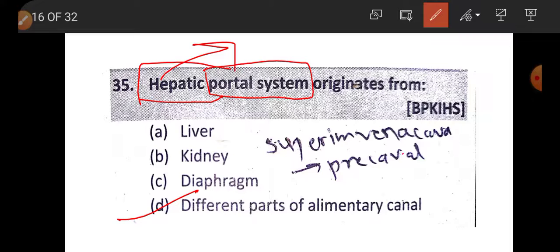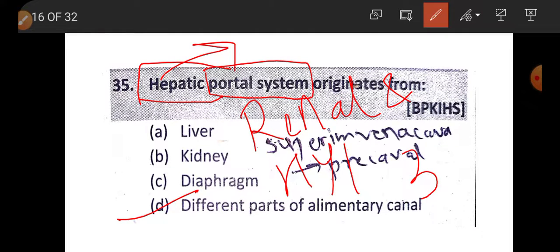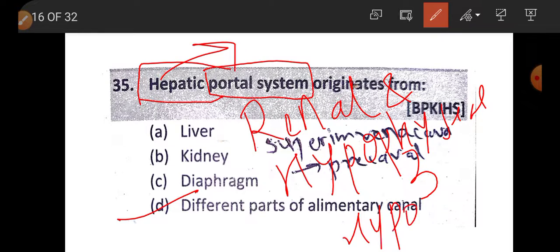There are three types of portal system: hepatic portal system, renal portal system, and hypothalamo-hypophyseal portal system.